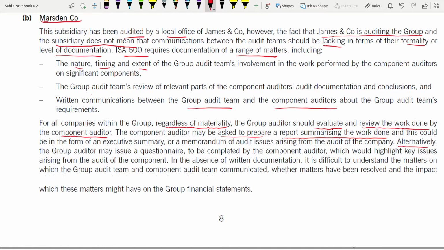So in the absence of the written documentation, what can you do? It's like you're giving them some actions, what they have to do, suggestions, what they need to do. It is difficult to understand the matters on which the group audit team and the component team have communicated. If written documentation is not there, it becomes very difficult. What are the things you have discussed among yourselves, and whether matters have been resolved or not, that is also an issue. And also the impact which these matters might have on the group's financial statements. All those things you will not know if written documentation is not there.